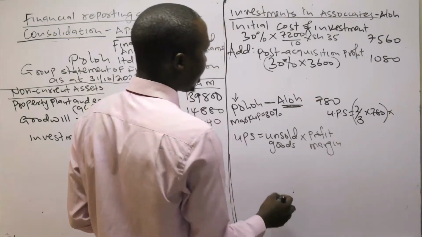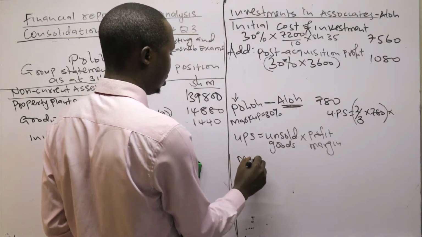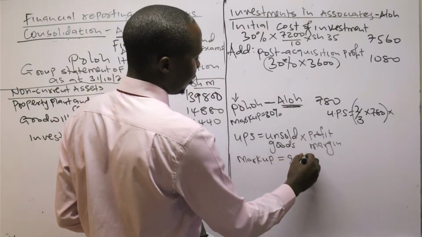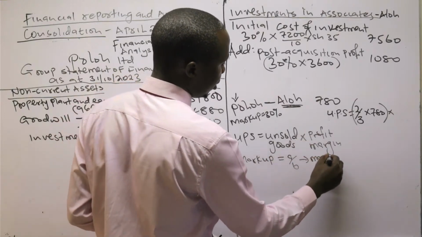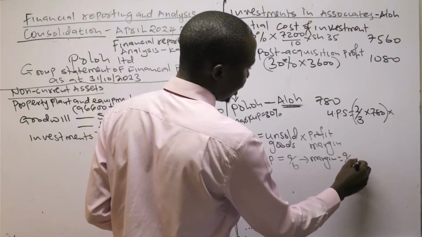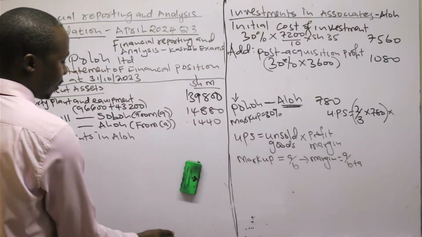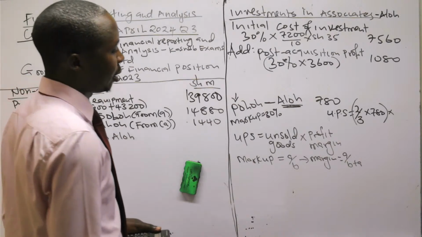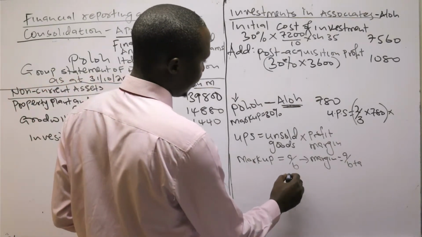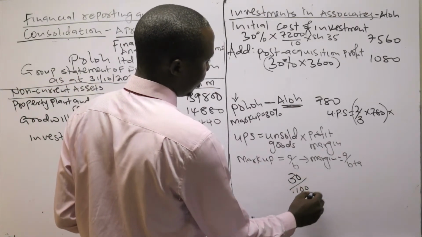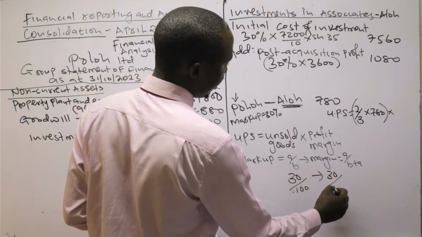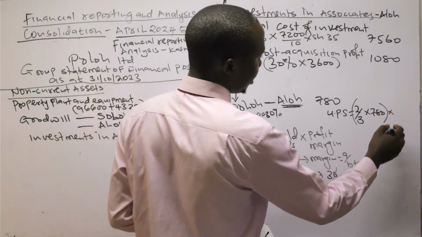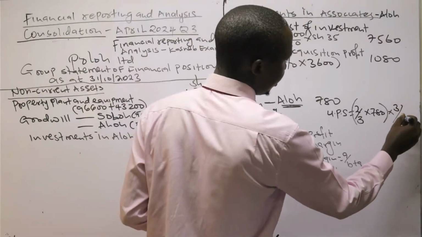If you are told markup is A over B, margin will be A over B plus A. For this one, it is 30 over 100, so margin will be 30 over 130, that is 3 over 13.